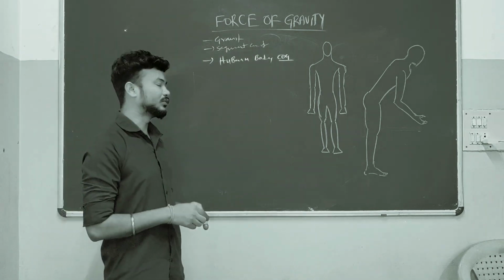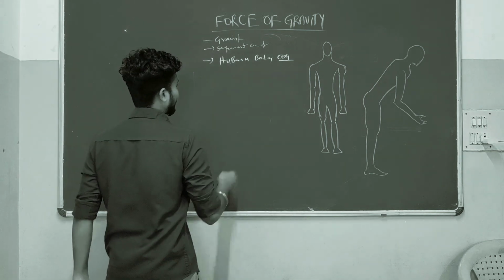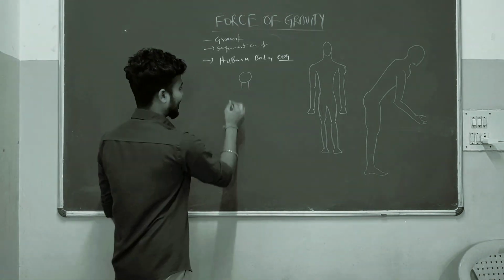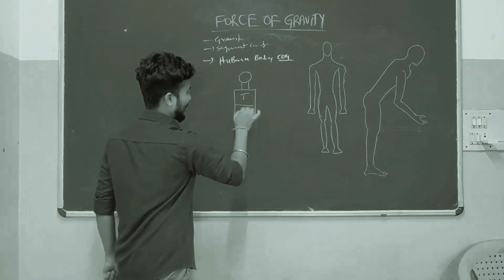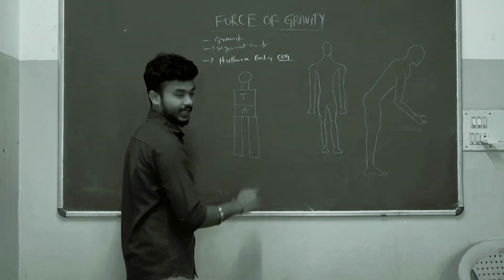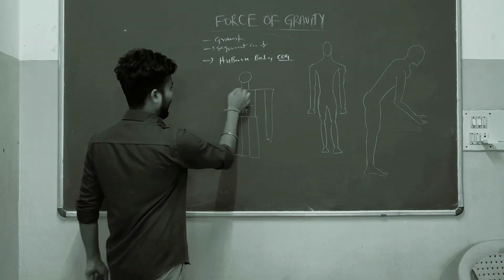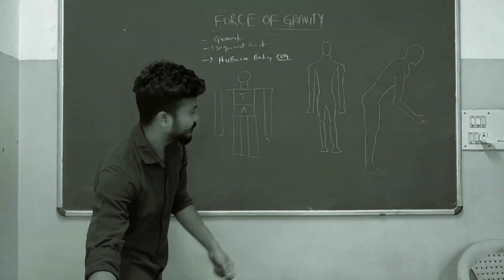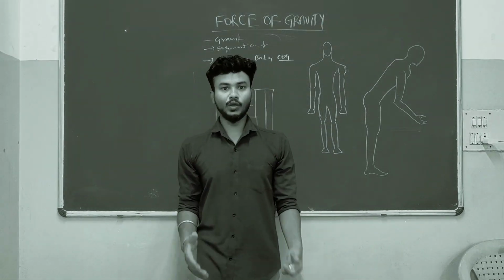So where will the COG of the human body be? For example, this is our head segment, this is our neck segment, this is our trunk segment, in which this is the thorax and this is the abdomen. This is our lower limb segment, and here we will have the upper limb segments.